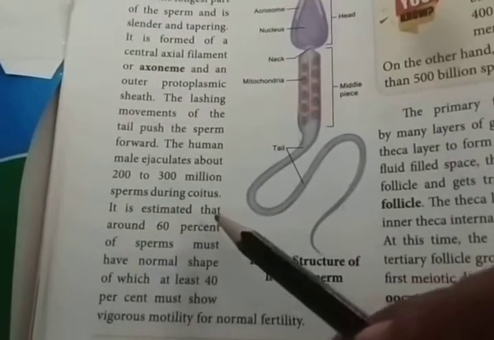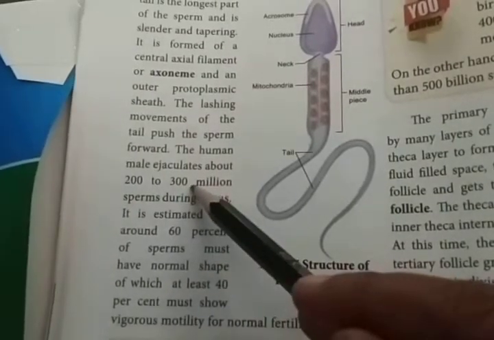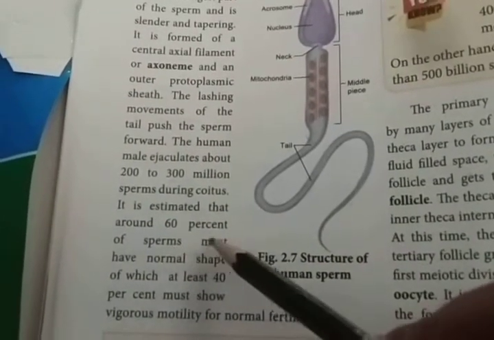Okay, so it is estimated that around 60% of these 200 to 300 million sperms must have normal shape.